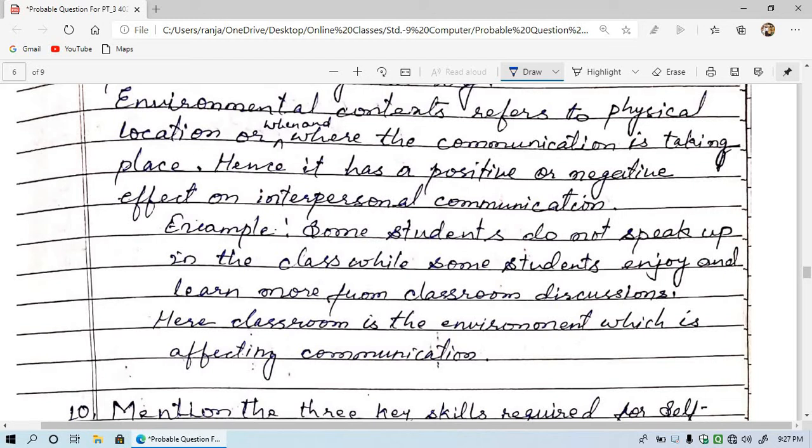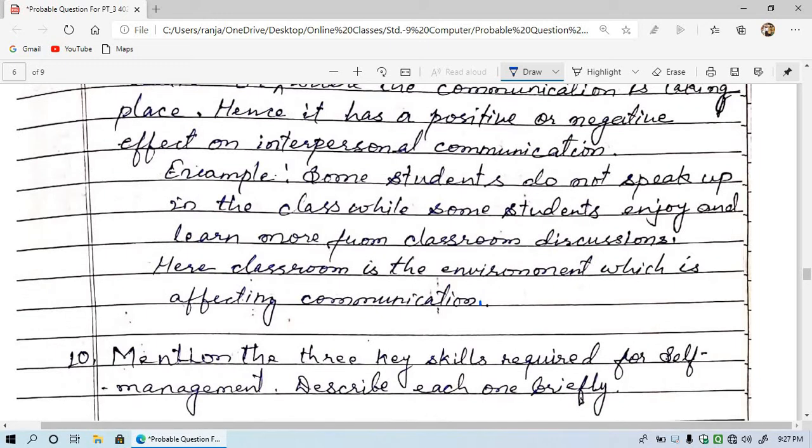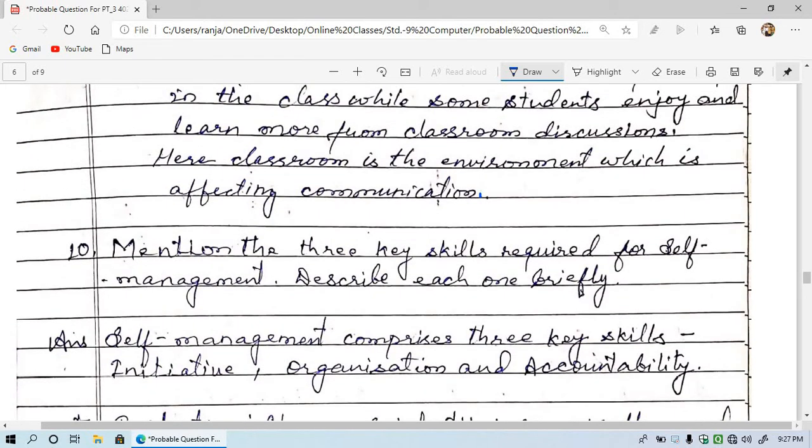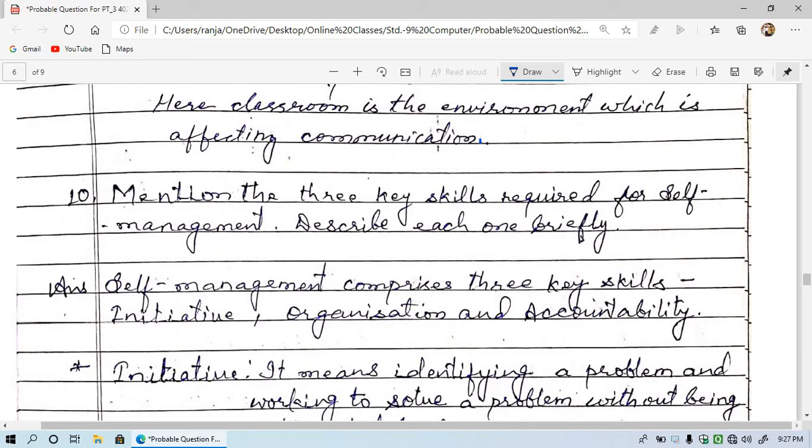Here, classroom is the environment which is affecting communication. Due to the presence of the teacher and many students, a student is unable to give the answer to a certain question due to hesitation. But at the same time, some students take the chance and speak the answer, showing that he or she is good in study and has learned the answer.